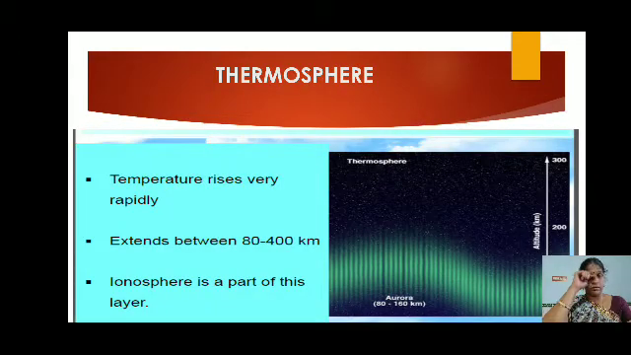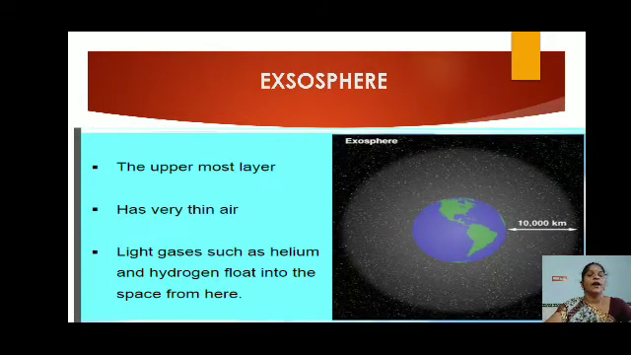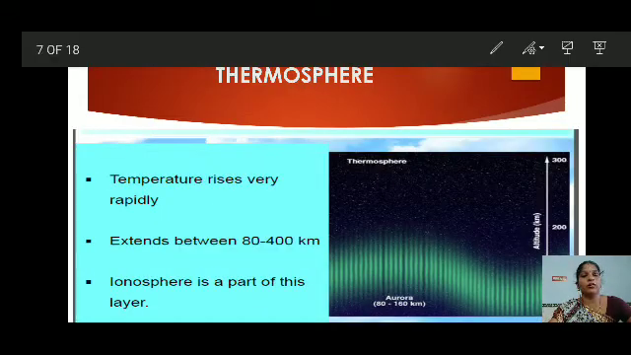Then thermosphere. Thermo itself gives the meaning: heat. Its temperature rises very rapidly in this layer of the atmosphere. The temperature is very high, and it extends between 80 to 400 kilometers. Ionosphere is a part of this layer. Then next, exosphere. Before it, you see about the thermosphere.